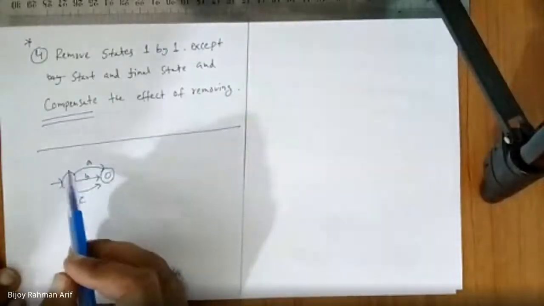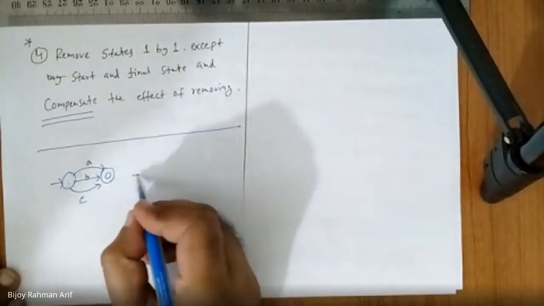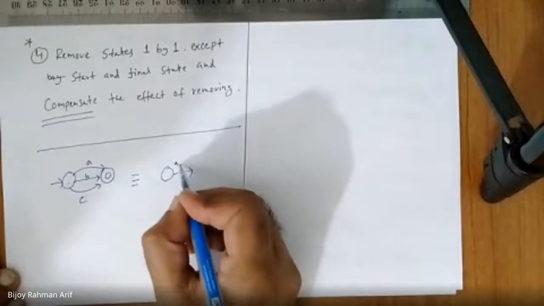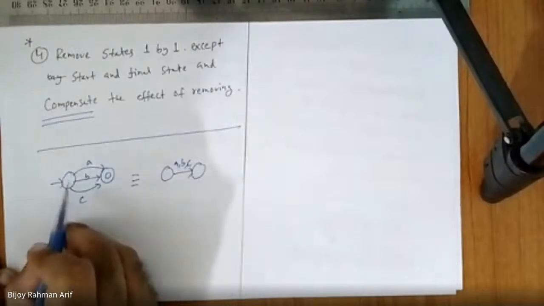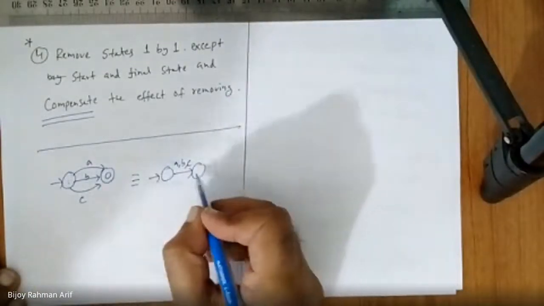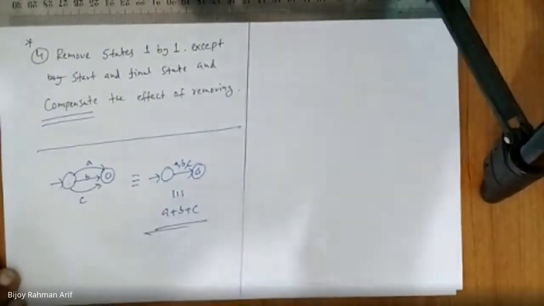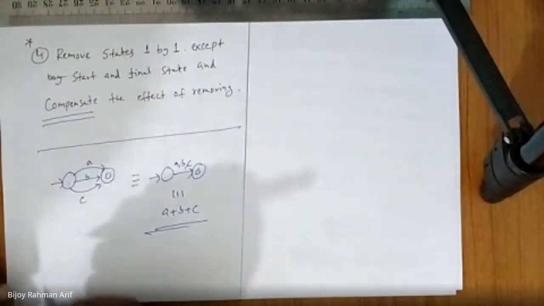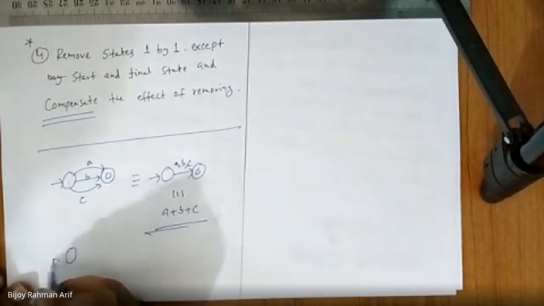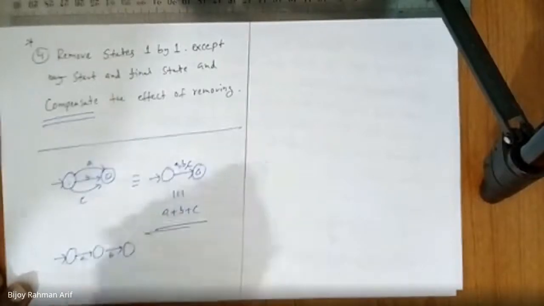A union B union C, sir. Wonderful. There are three straight lines. Going from here to here A, B, and C. So we can also write it equivalently as A comma B comma C, because same start state, same destination state. And it is nothing but A union B union C, as we know from our previous examples. That's it. Those are building blocks. How about this? If I write this way, A, B, this is the final state.